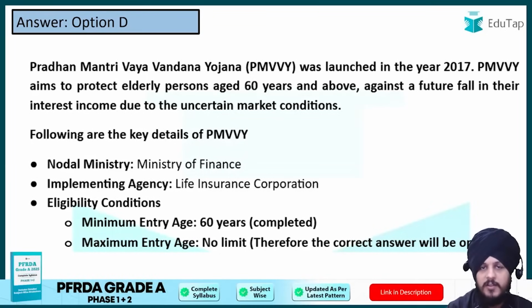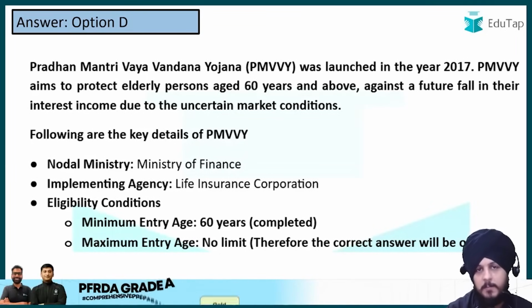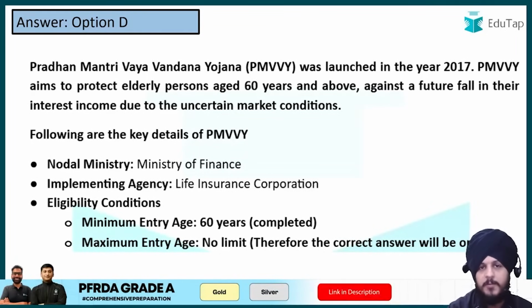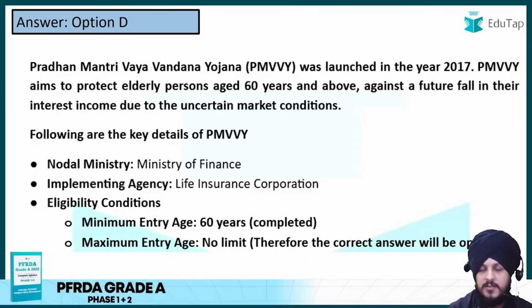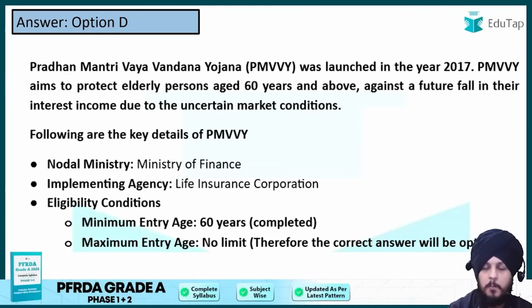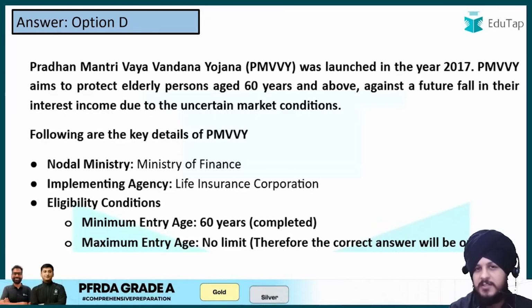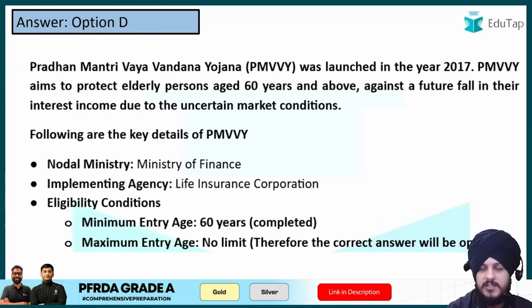So now we are done with the finance component as well as the pension component. I hope the things are pretty much clear to you, and PYQs are going to play a very important role, right? By now you have got a good idea of what type of questions are asked in PFRDA. With respect to pension, the questions are very much factual in nature, and with respect to finance, the questions are not very much in depth. So you have to stick to the syllabus, right?